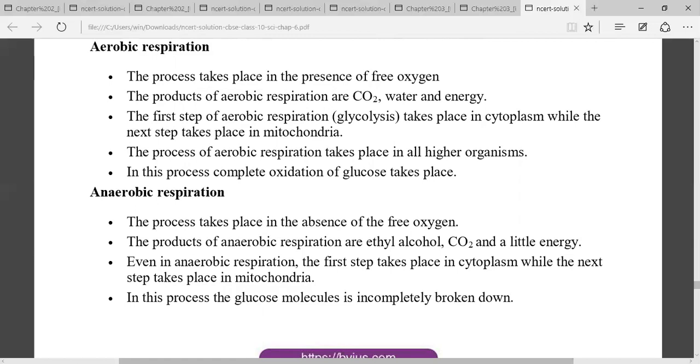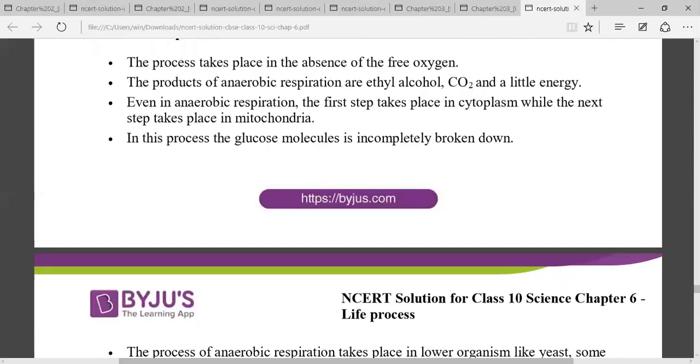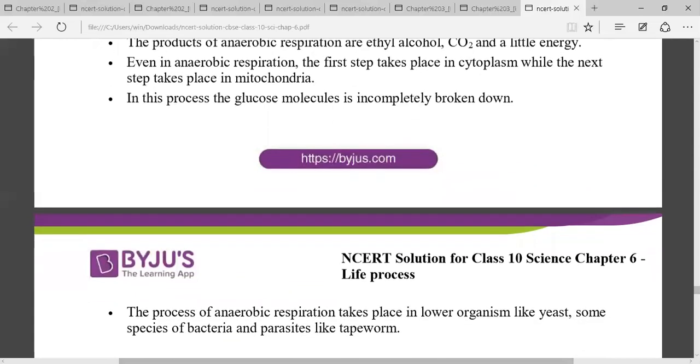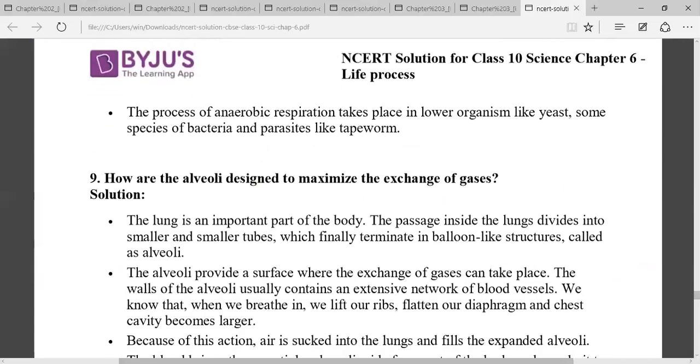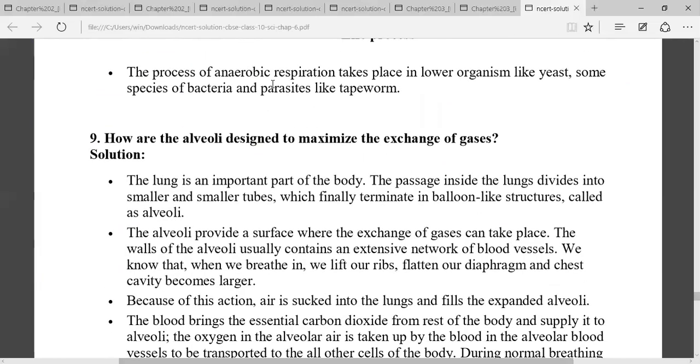So, in aerobic respiration, complete breakdown of glucose takes place, while in anaerobic respiration, incomplete breakdown takes place. Here it is written that even in anaerobic respiration, the first step takes place in cytoplasm, while the next step takes place in mitochondria. This statement is wrong because mitochondria is the only site of aerobic respiration. And anaerobic respiration takes place only in lower organisms like yeast, bacteria, and parasites.